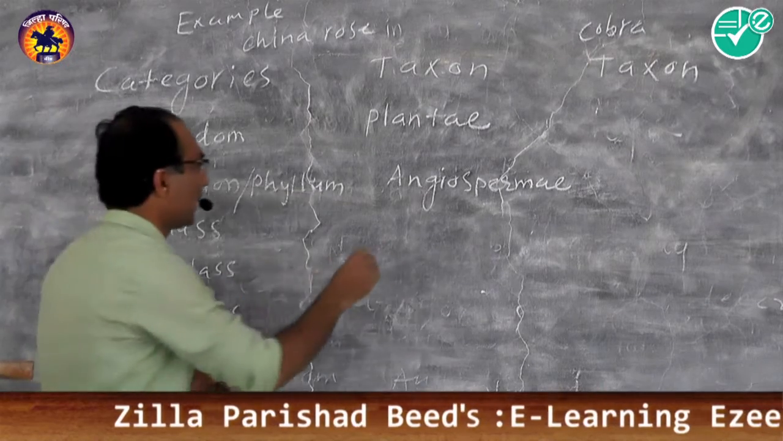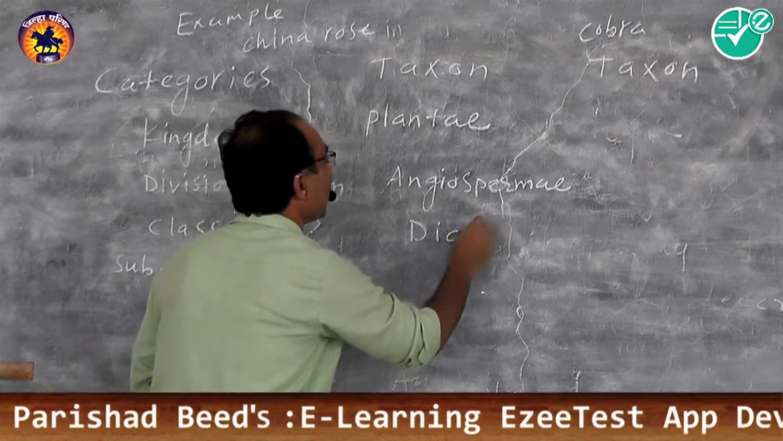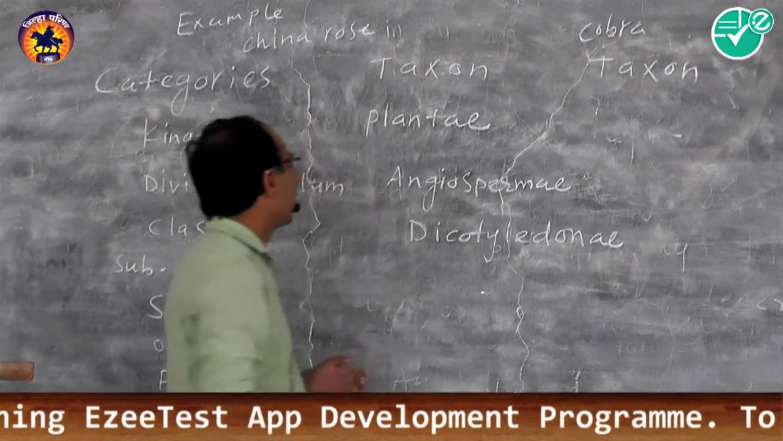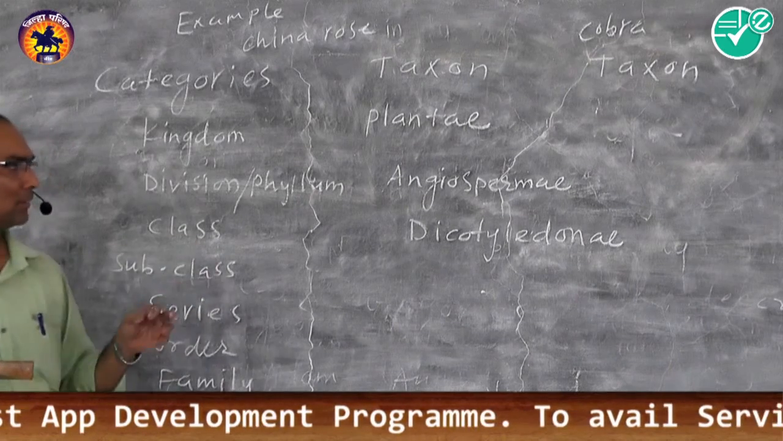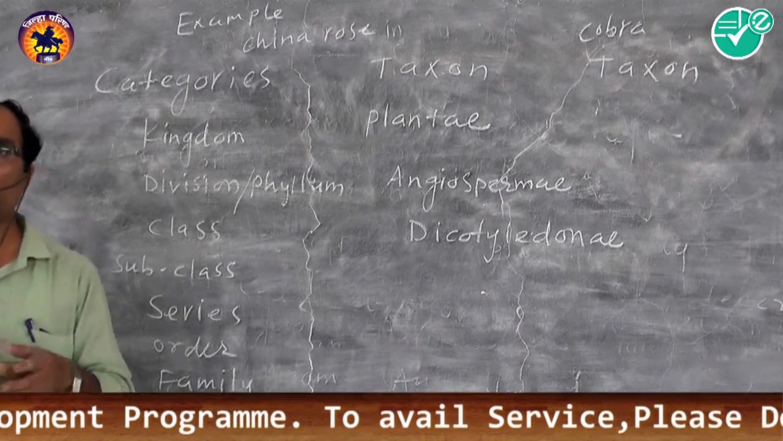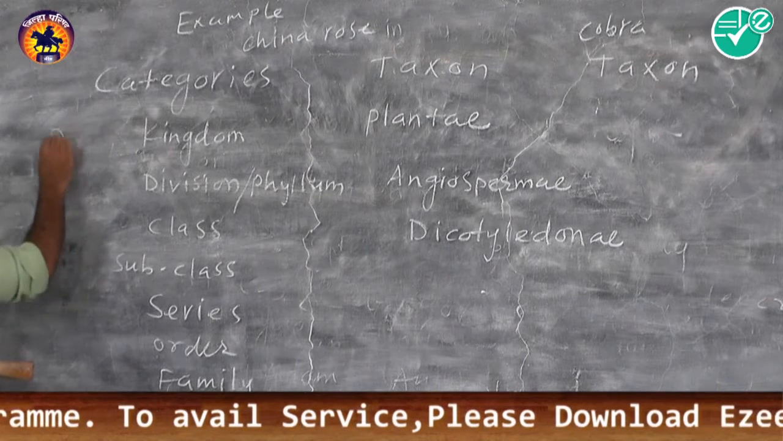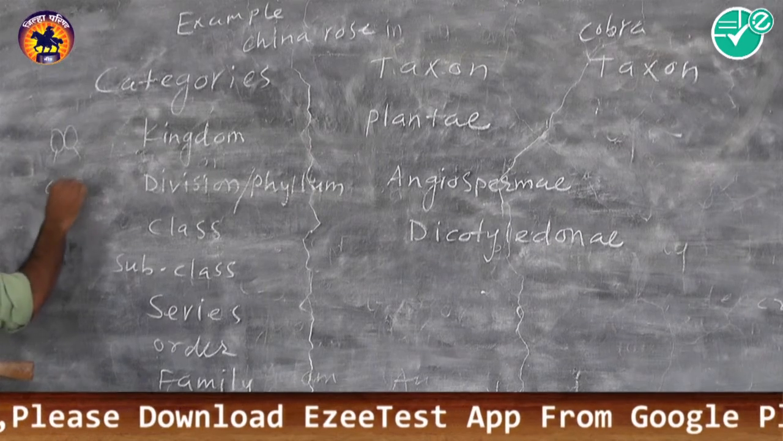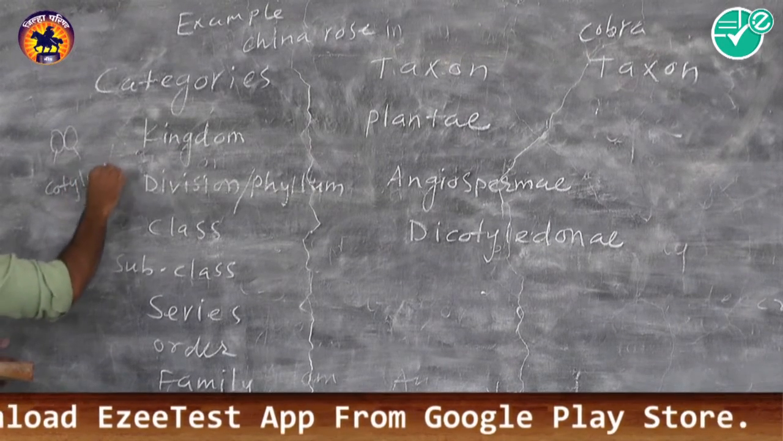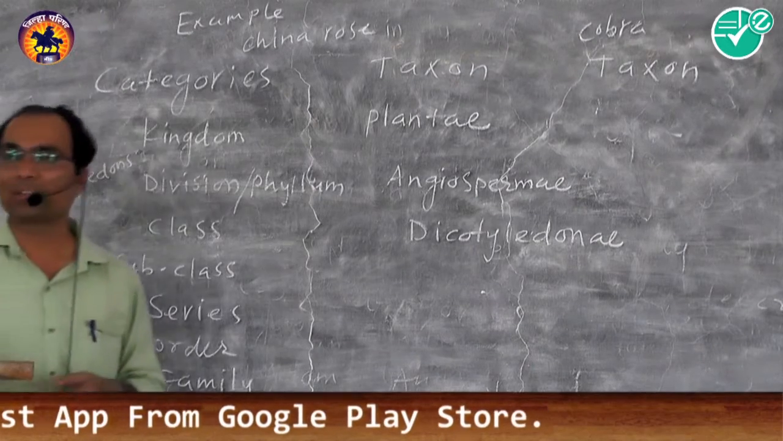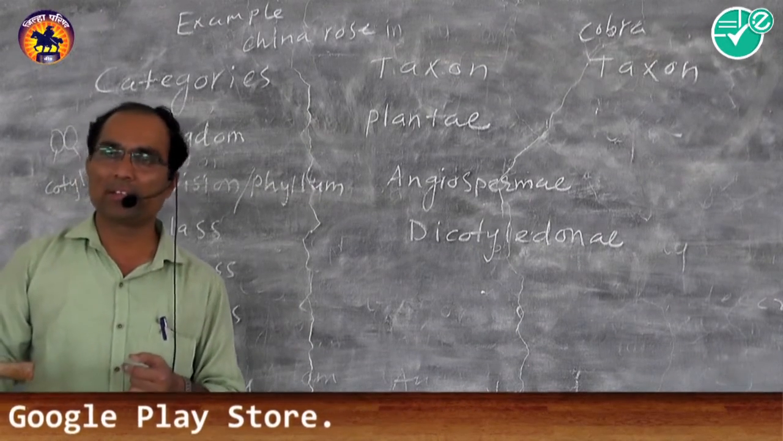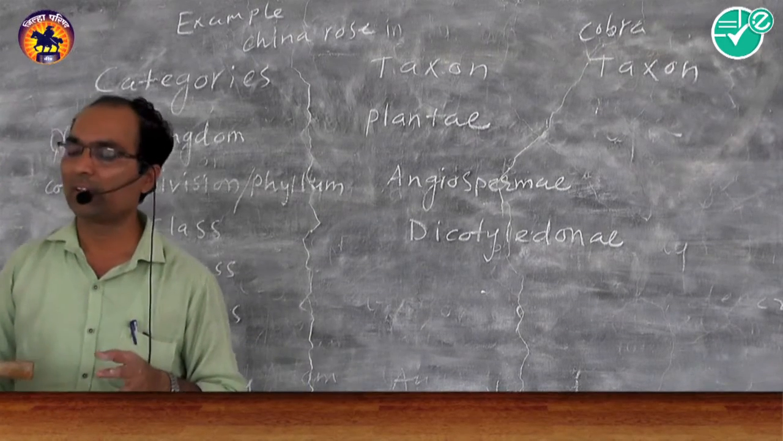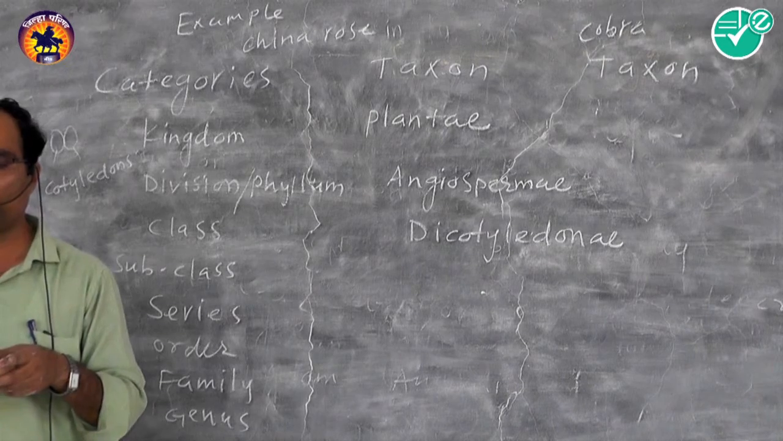Then class Dicotyledonae. Dicotyledonae means the seed has 2 cotyledons, when a seed is divided, it has 2 cotyledons. Another class is there, monocotyledonae, which has a single cotyledon, and dicotyledonae means they have 2 cotyledons.